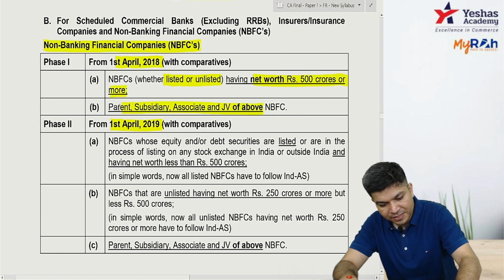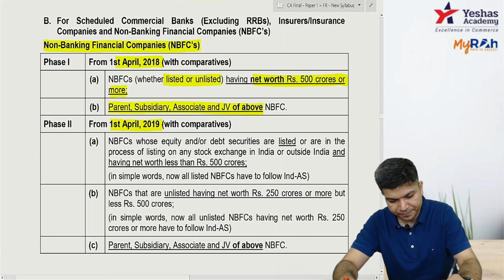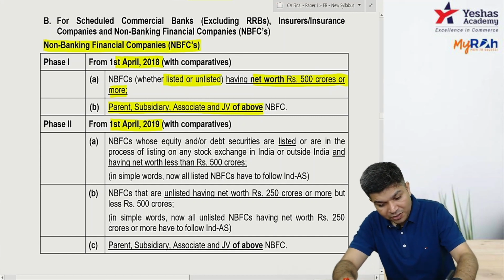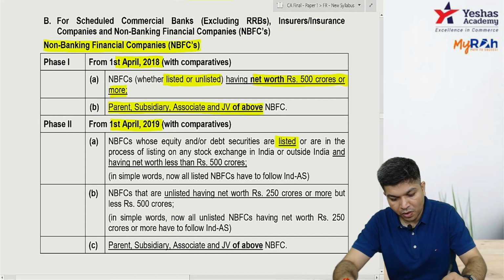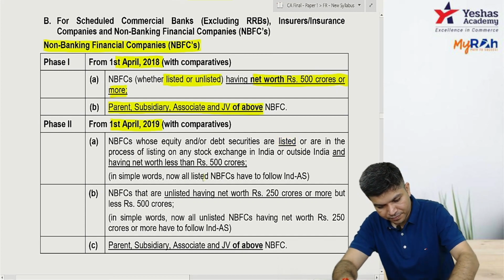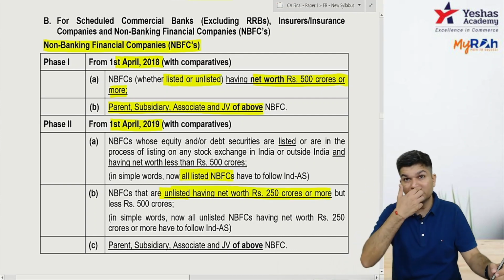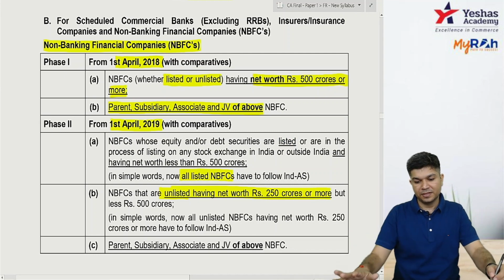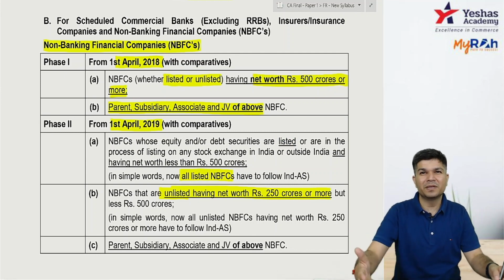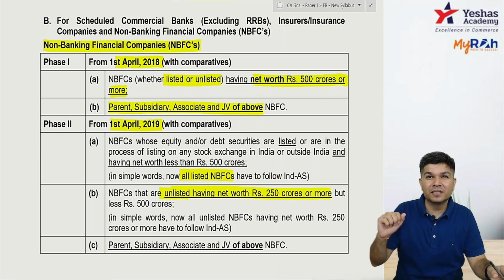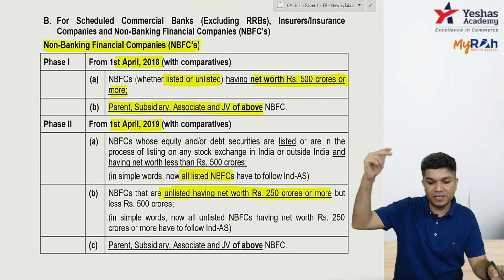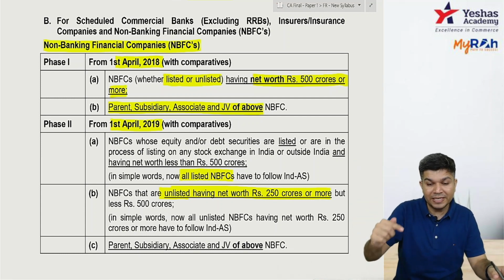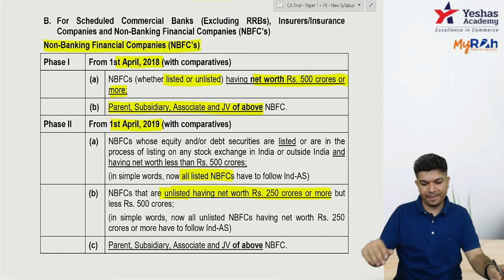And in the same way, parent, subsidiary, associate, JV of the above. 1/4/19 onwards, all listed, and unlisted having net worth 250 crores or more. It's similar to the above, the only thing is that over there the dates were 1/4/16 and 1/4/17, here the dates are 1/4/18 and 1/4/19.